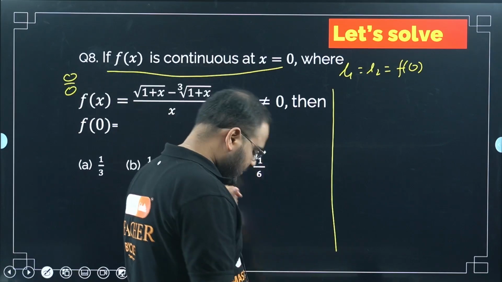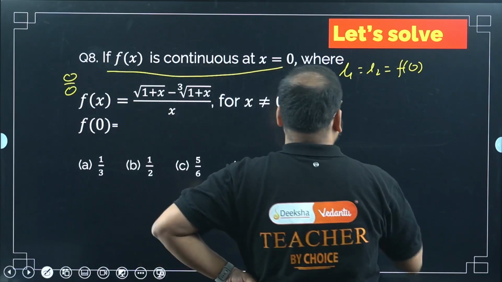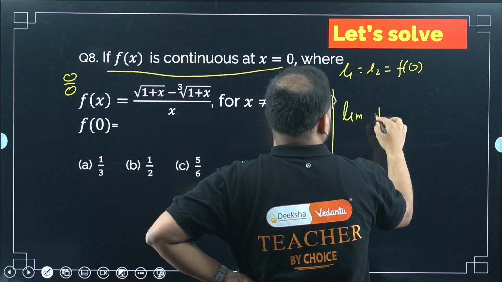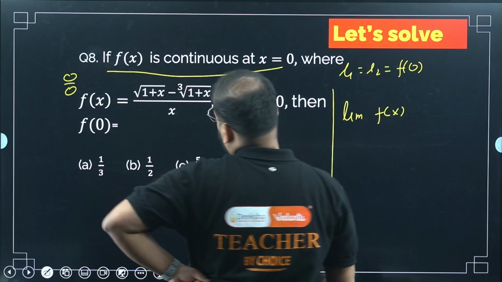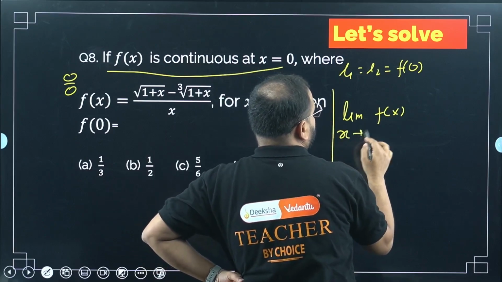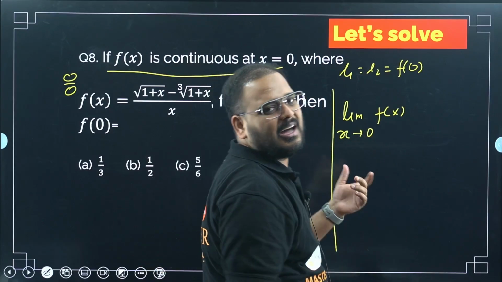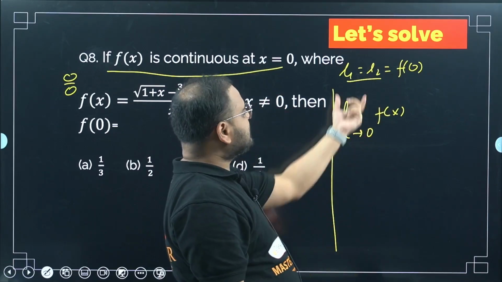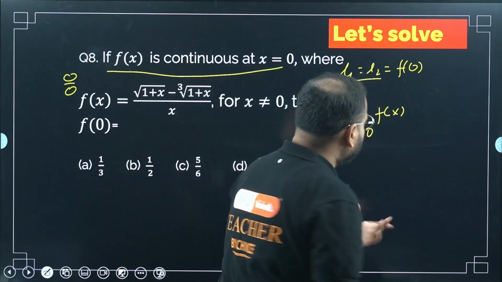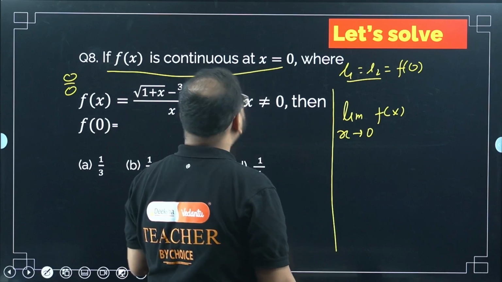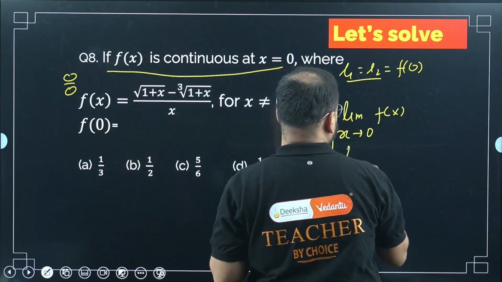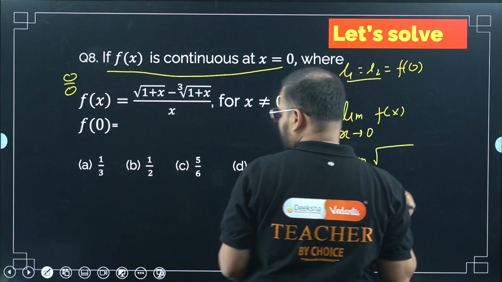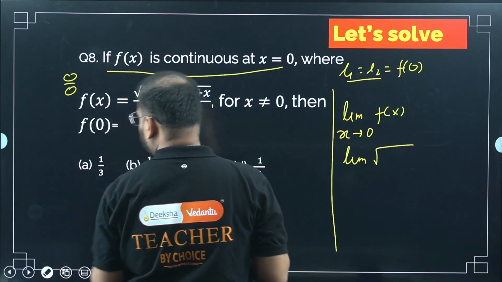So let's apply the limit first. I can find the limit of function fx when x tends to 0. I don't have to do L1 and L2 separately, I can simply take L right now, because L1 and L2 being equal means L exists. So let's write the function limit root of, it's written as root of, so I can write it in the form of exponent.